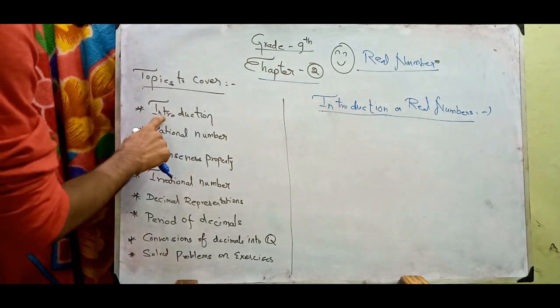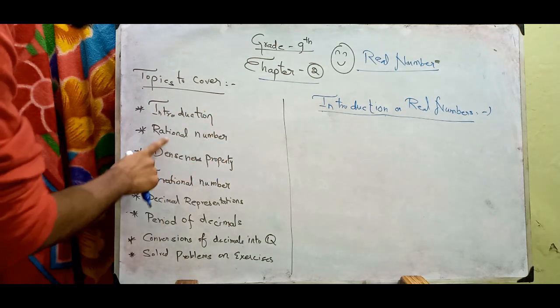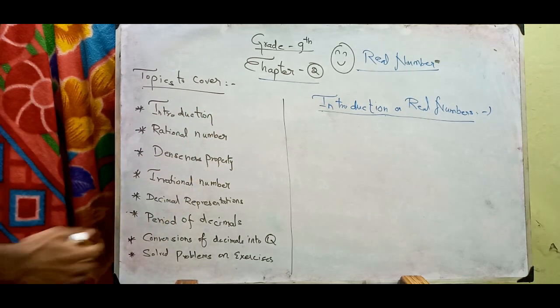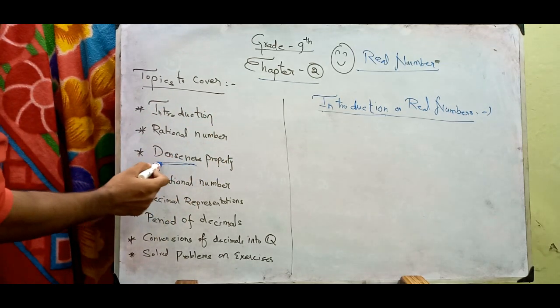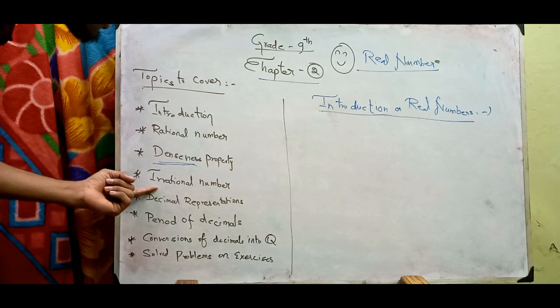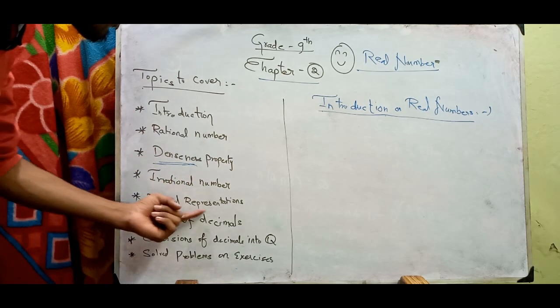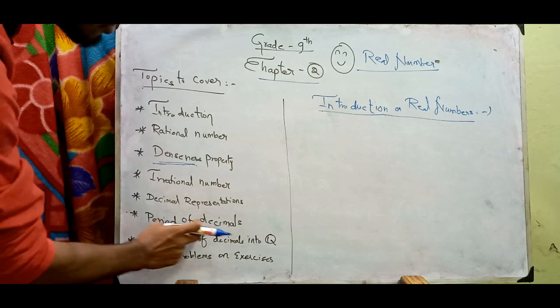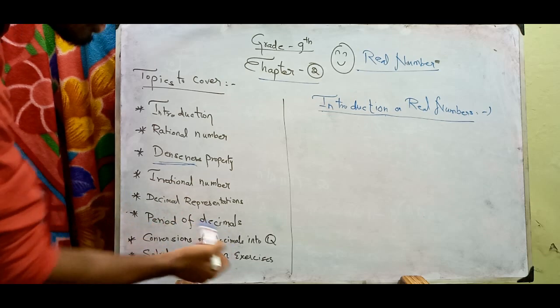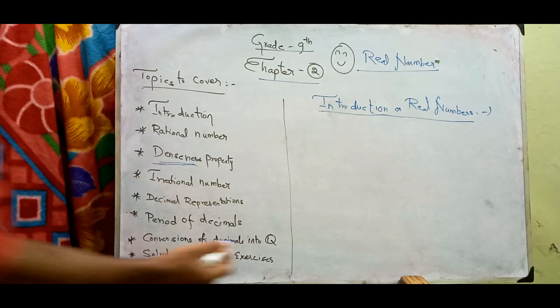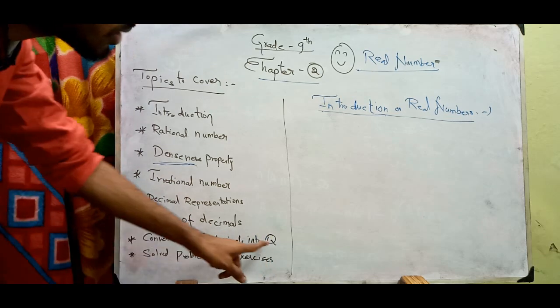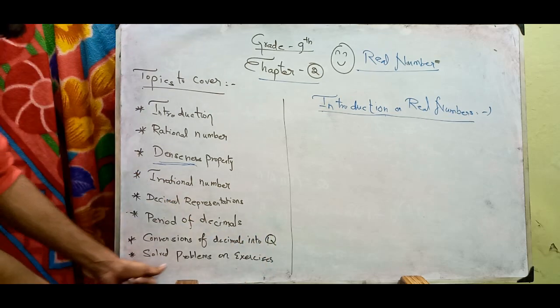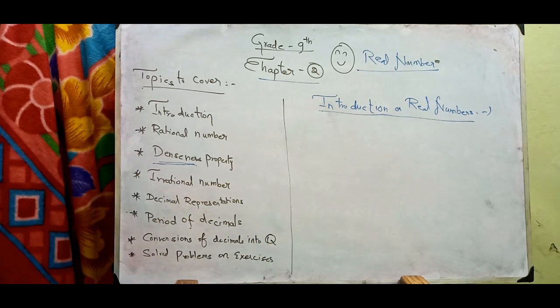Today's session is an introduction on real numbers, then rational numbers and the denseness property. I'll tell you what is dense, irrational numbers, decimal representations, period of decimals, and conversion of decimals into rational numbers. I have denoted Q to be the rational numbers, and we will solve some problems on exercises.